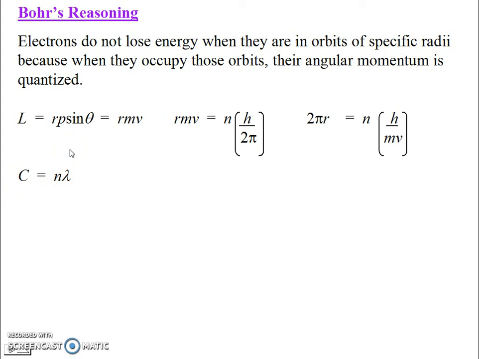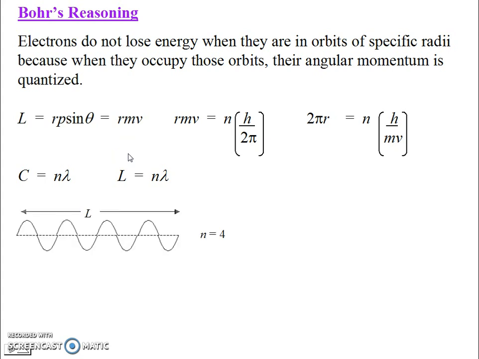Now this looks a little familiar. Maybe it doesn't. Let me rewrite this a little bit, because circumference is the length around a circle, so I'm going to call this L for length. Now I know it's already confusing because this is the L for angular momentum, and this is L for length. These are completely different L's, but I write it like this because now it looks a little bit familiar. Why don't you pause the video and see if you can figure out what condition this is, where we've seen something just like this before. Did you figure it out? Where an integer number of wavelengths have to fit on a certain length. This is the condition for standing waves, for resonance, isn't it?